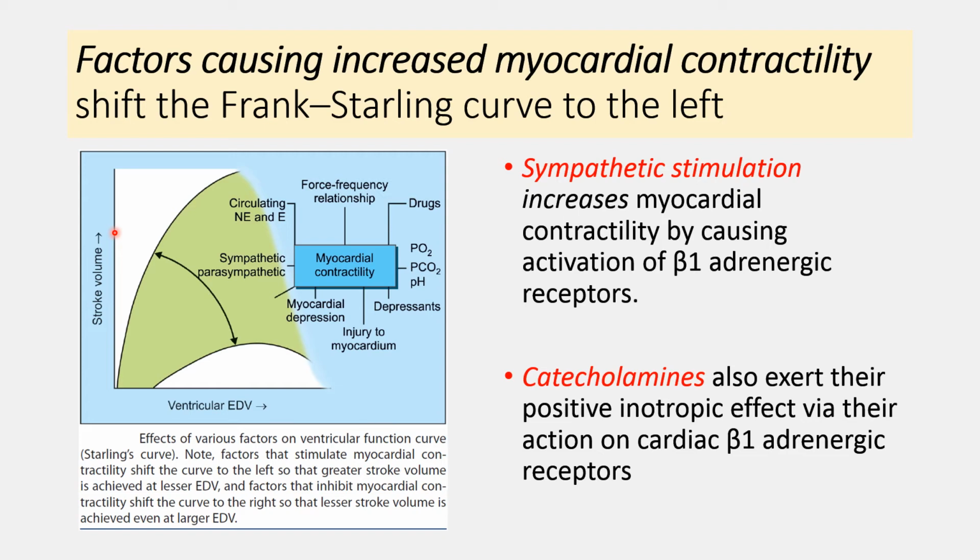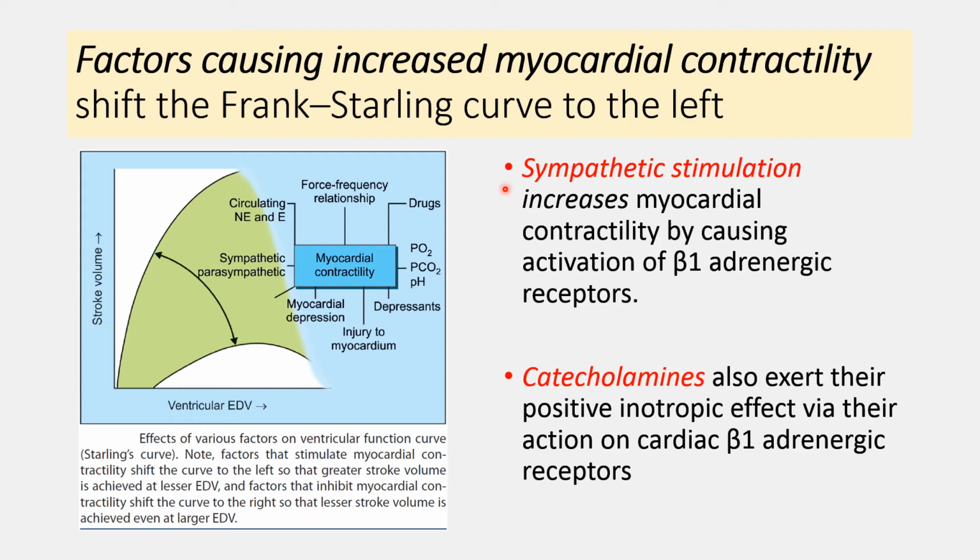Here we are talking about myocardial contractility and trying to understand the relationship between end diastolic volume and stroke volume in all the factors which alter myocardial contractility. This is a frequently asked question in MCQs in your UG exam as well as in the pre-PG examinations.